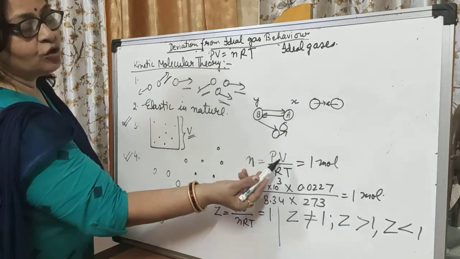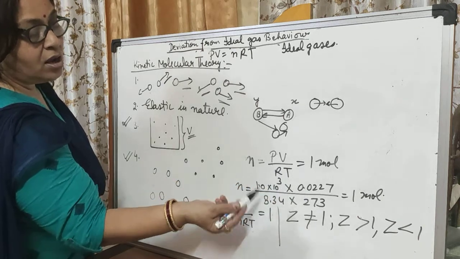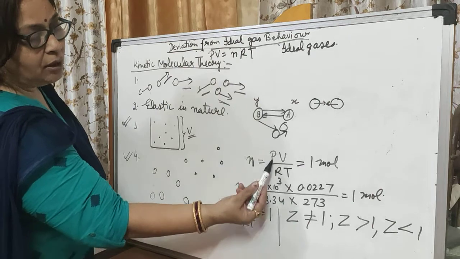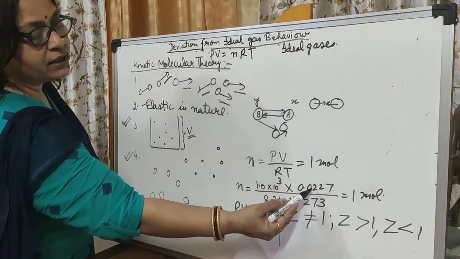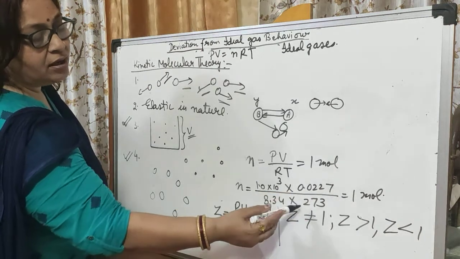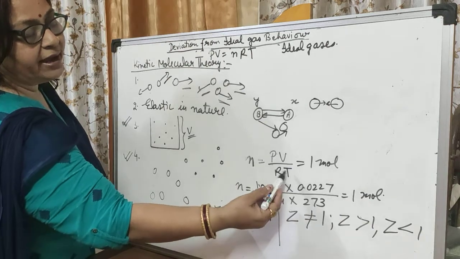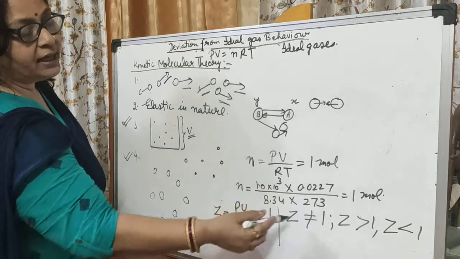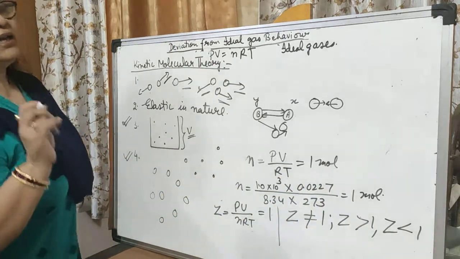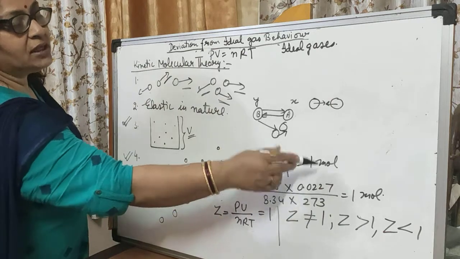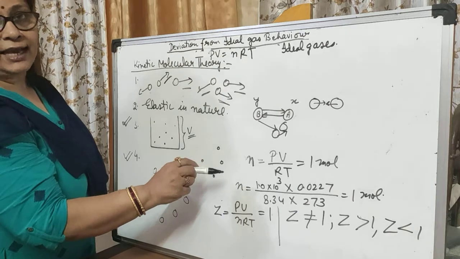By placing the values of pressure, volume, gas constant and absolute temperature: pressure 1.0 × 10^3, volume 0.0227 at STP, divided by 8.34 gas constant and 273 Kelvin temperature. After calculating, we get a value of 1 mole. So for ideal gases n is always equal to 1 mole, but it is not so in the case of real gases.